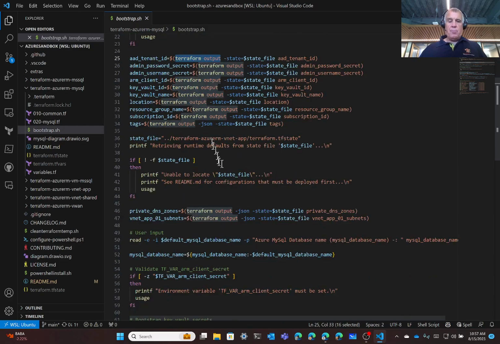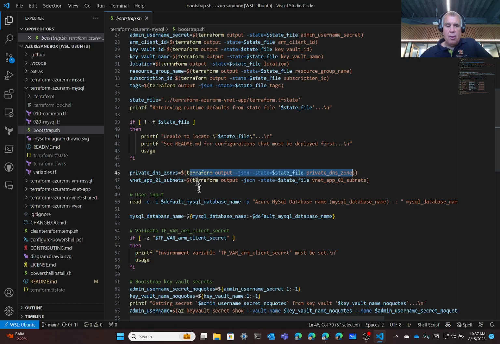And then we also have dependencies on VNet app. Specifically, we've got the private DNS zones variable that we need to populate using that state file. And also the subnets definitions are part of that state file as well in VNet app. So we have all of that previously provisioned configuration information loaded up.